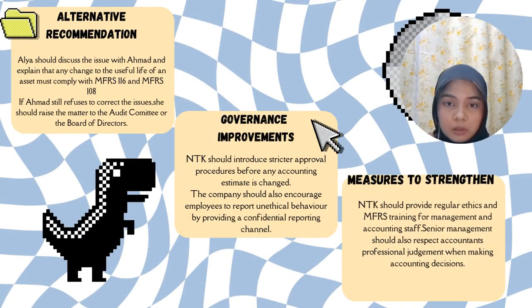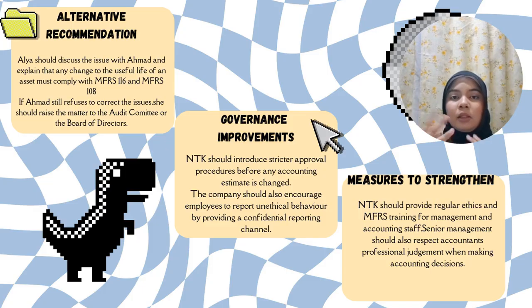Okay, so next we have recommendation. For the first recommendation, we have the alternative recommendation. Alia should discuss the issue with Ahmad and explain that any change to the useful life of an asset must comply with MFRS 116 and 108. If Ahmad still refuses to correct the issue, Alia should raise the matter to the audit committee or the board of directors.